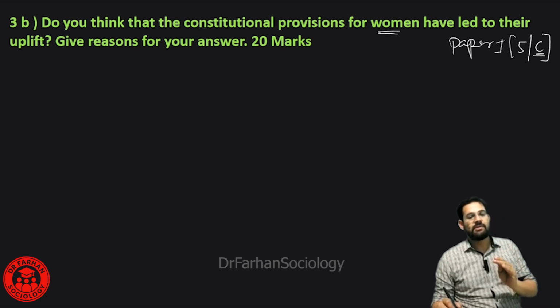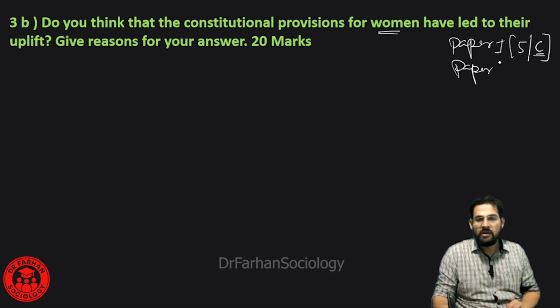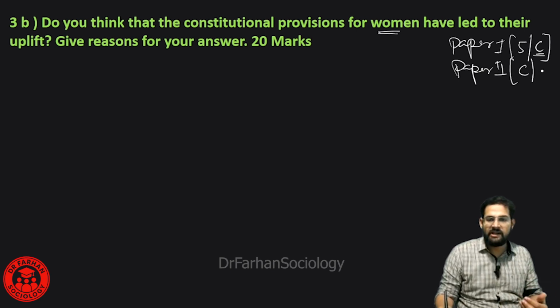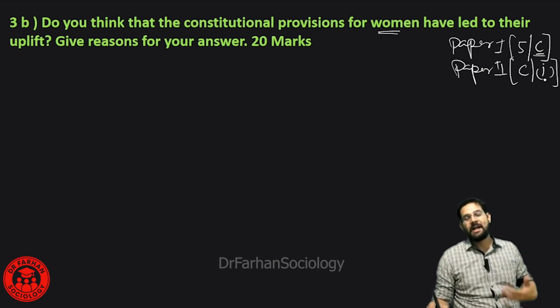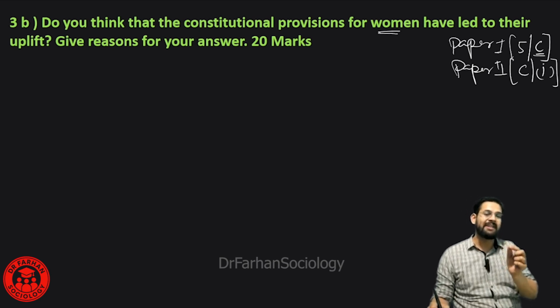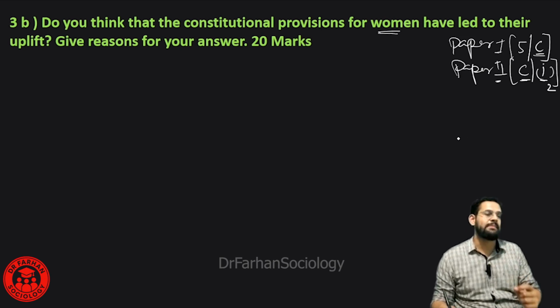And in the case of your Paper 2, when you take a look, this question can be associated with your Section C, the social changes in India. In that you are having the first part, that is the vision of planning and development. In that, how constitution and law is a factor of social change. So here I would say in our Paper 2, in the C part that we are having, the first section is there, in that you are having a second part from where this question has been picked up.